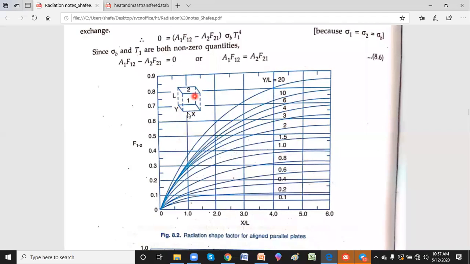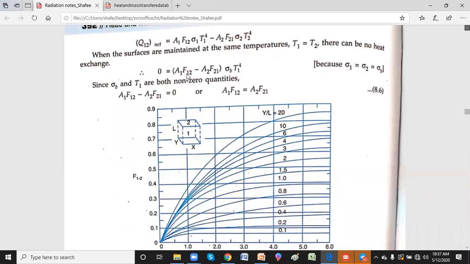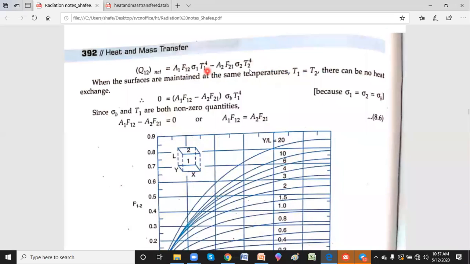So from one surface, if I want to find out the radiation heat transfer onto the second surface, then refer to this chart. So what is the formula? I need to find Q12 net, as I already explained at the top. It is A1 F12 sigma T1 power 4 minus A2 F21 sigma T2 power 4.